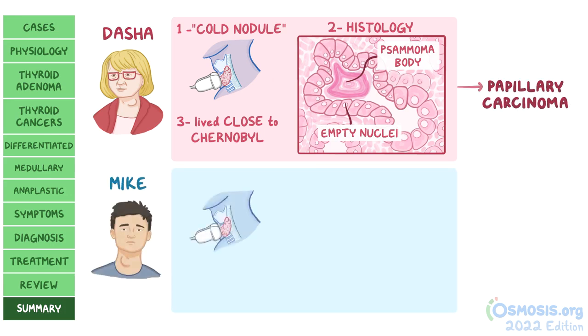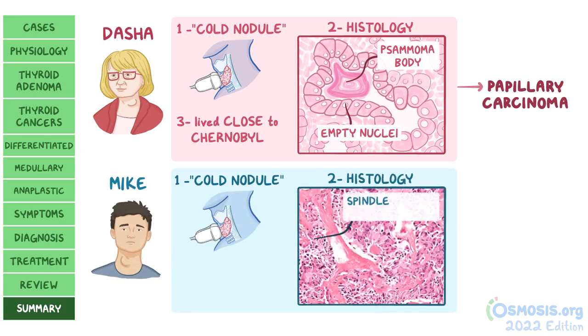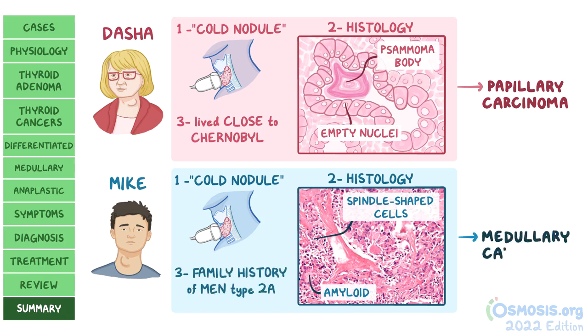Mike also came in with a cold thyroid nodule, but in this case, histology showed spindle-shaped cells and amyloid around C cells. His family history of MEN type 2A and histology suggests medullary carcinoma. If genetic testing were to be done, it would probably show RET gene mutations.